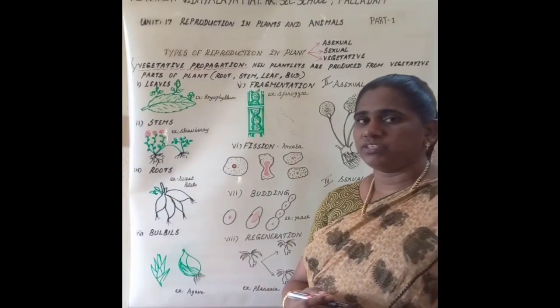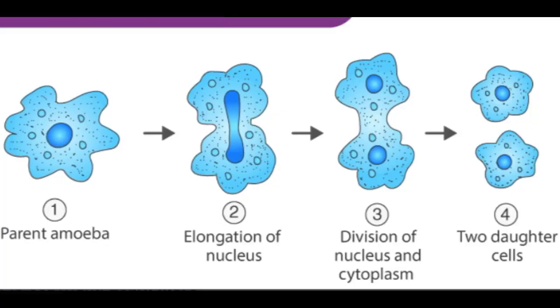Let us see how this process takes place. First, the nucleus elongates. Next, the cytoplasm also elongates, and a small constriction is seen at the middle. Gradually this constriction deepens. At last, one mother amoeba is divided into two daughter individuals.